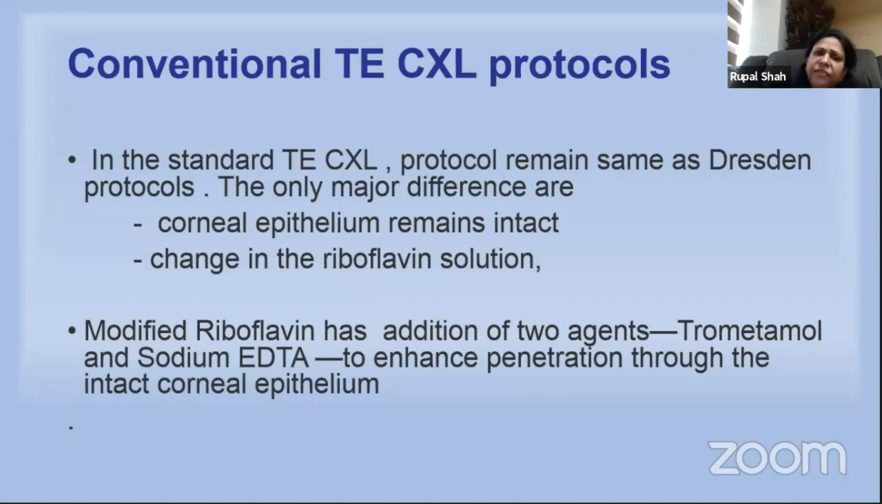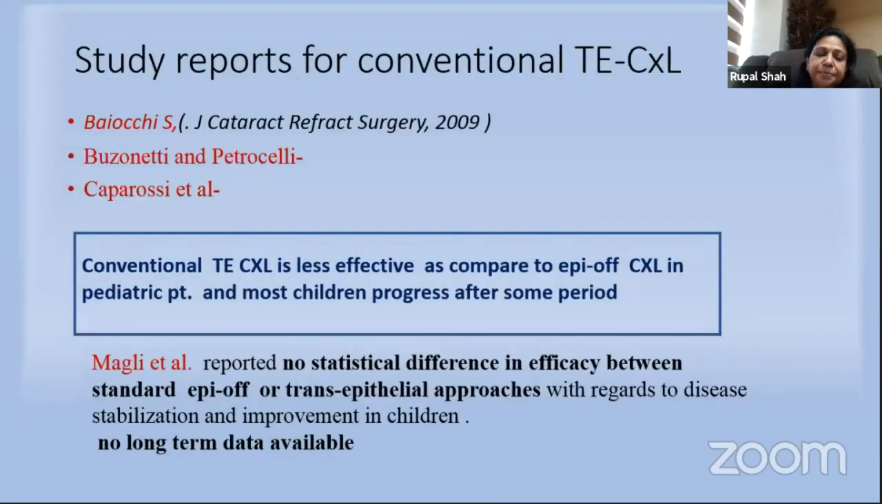The only difference between the conventional transepithelial cross-linking and the standard gold Dresden protocol is that no corneal epithelial scraping is required. All the other parameters remain the same. And there is some change in the riboflavin solution, which contains trometamol and sodium EDTA, which enhance the penetration through the intact corneal epithelium.